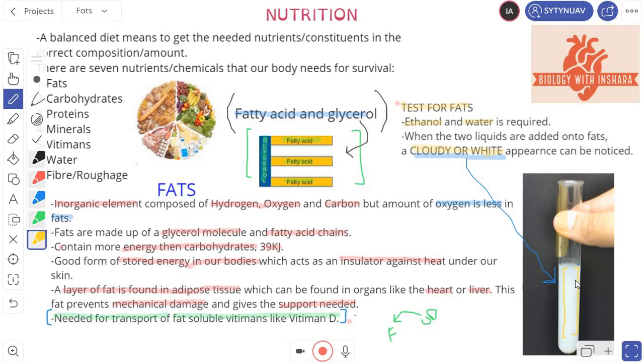Okay guys, that's it for now. That's pretty much it for fats. There's nothing more to it. Just have a look at the video and you will understand your concepts. It should be nice and clear.